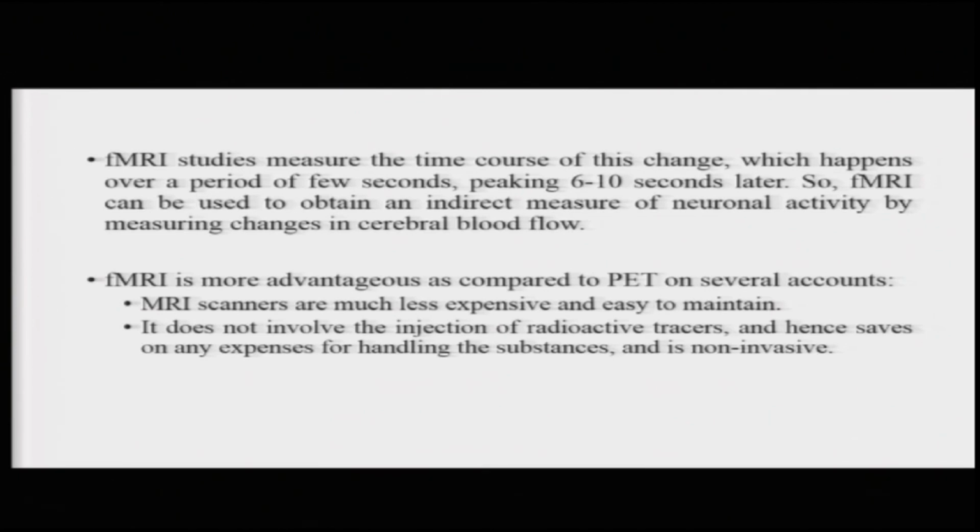Finally, a very important advantage in getting more participants for fMRI studies as compared to PET studies is that fMRI is a non-invasive method. It does not involve injecting anything inside your body, which a lot of participants might not be comfortable with. So, for these reasons, as a neuroimaging method, fMRI has been more extensively used as opposed to the PET method.